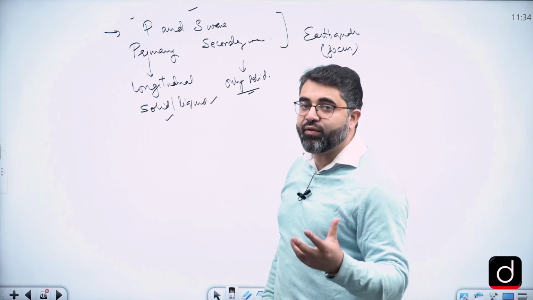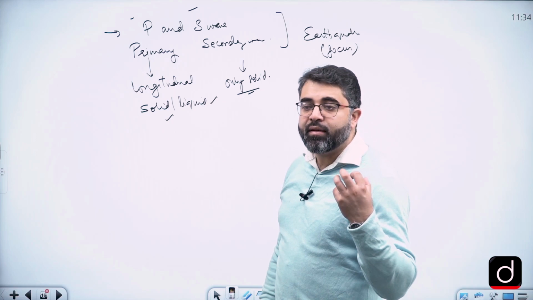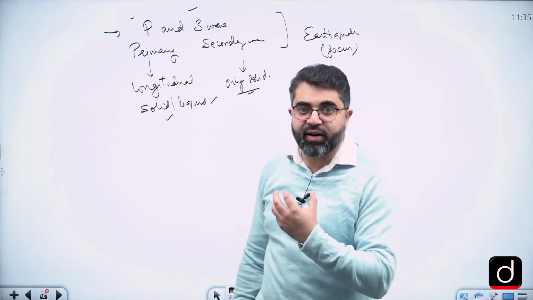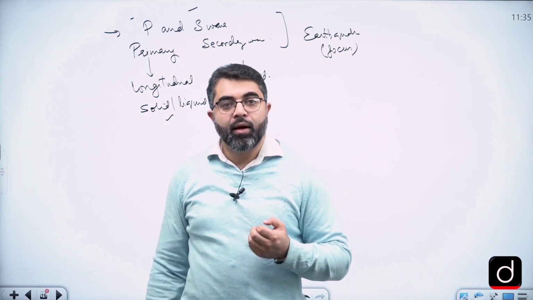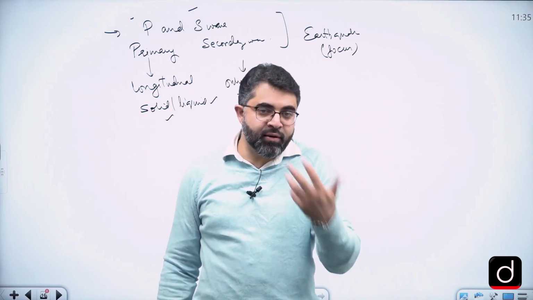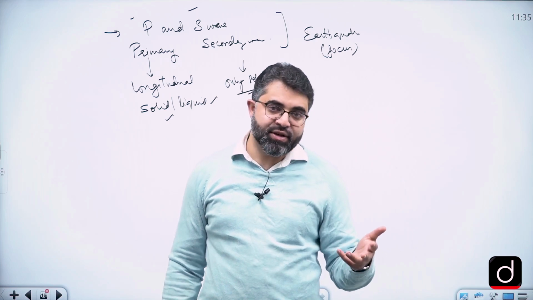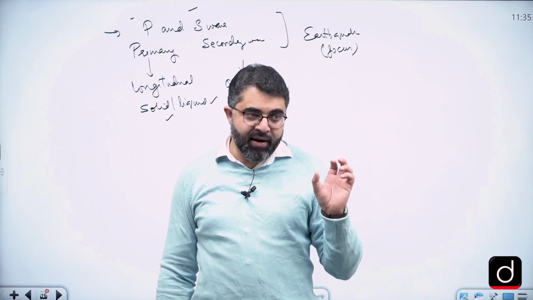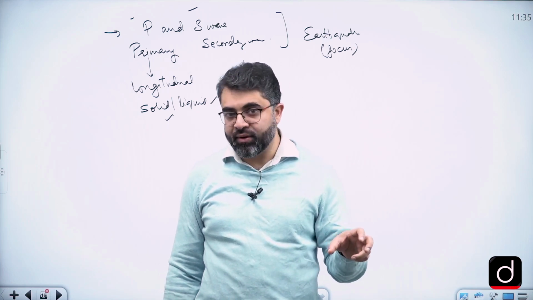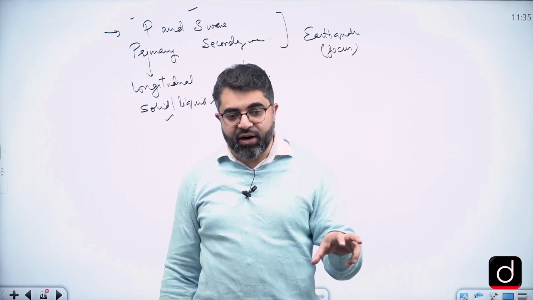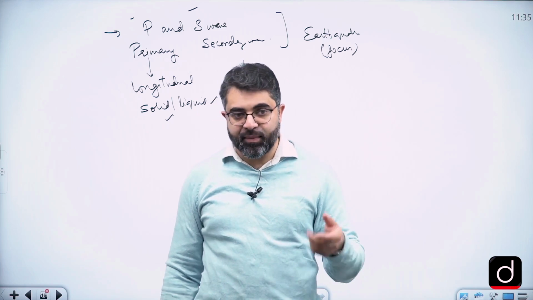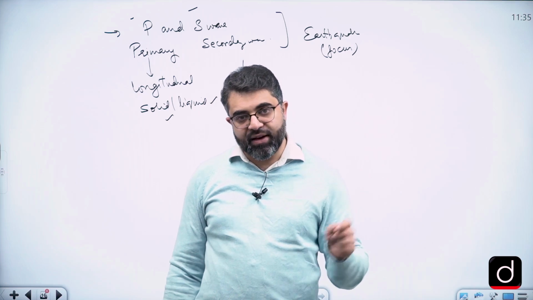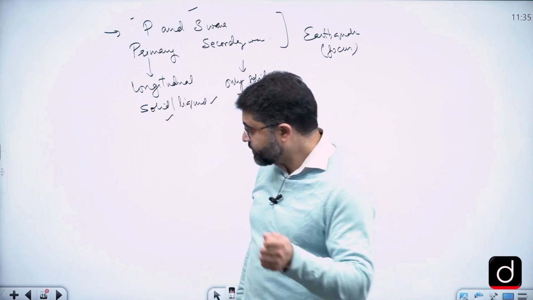Now all that we have to understand is the presence of regions where P waves are actually recorded and regions where they are not recorded, which will be called shadow zones, because the question demands an explanation of the shadow zone. A shadow zone is a region where P waves are unable to pass, we call that the P shadow zone, and where S waves are unable to reach, we call that the S shadow zone.